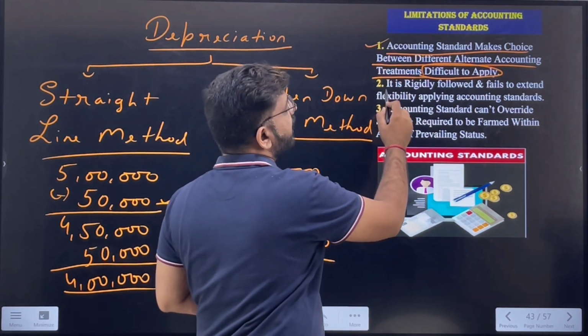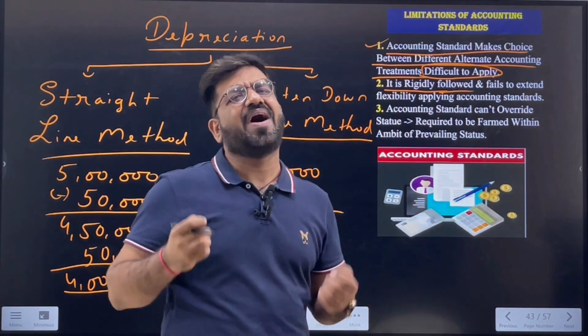The second one is it is rigidly followed. And why is it rigidly followed? Obviously, as we all know, the accounting standards which we implement in the first year should be followed till the last day, till the date we have that machinery, or till the date we are doing the accounting for that company. Is that okay?